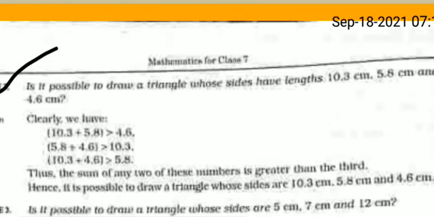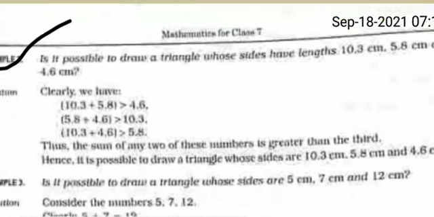Thus the sum of any two of these numbers is greater than the third one. So it is possible to draw a triangle whose sides are 10.3 cm, 5.8 cm and 4.6 cm. Hope you have understood the procedure.